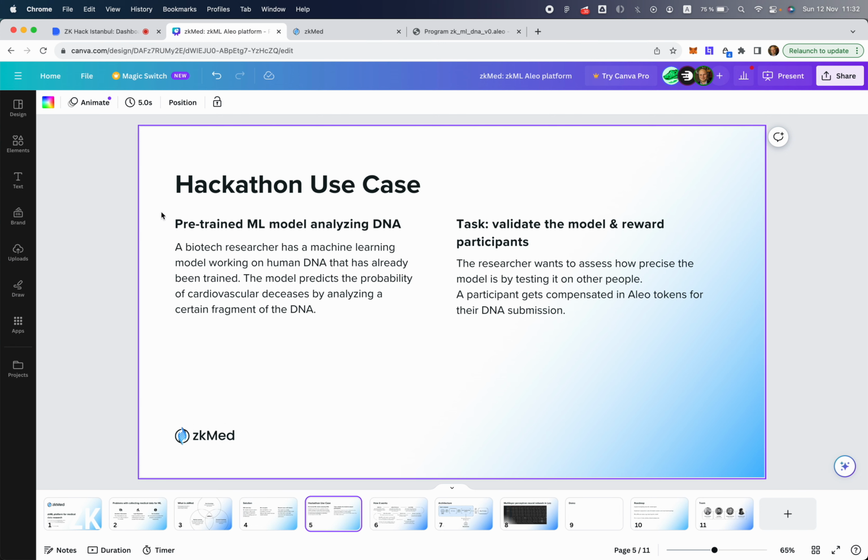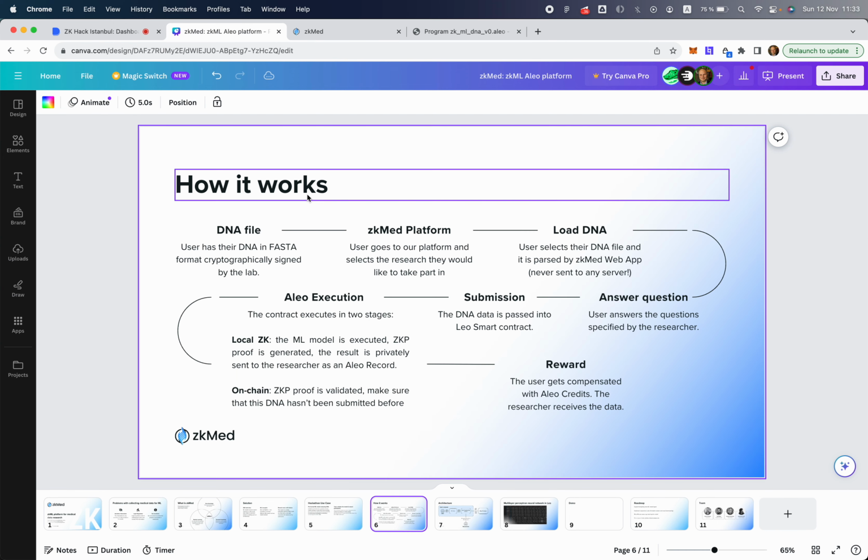So for this hackathon, we decided to handle a very particular use case. We have a pre-trained ML model analyzing human DNA. Let's say a biotech researcher already has a machine learning model that has been trained, and the model predicts the probability of cardiovascular diseases by analyzing a certain fragment of the DNA. The task of the researcher is to validate the model and reward participants. So the researcher wants to assess how precise the model is, and a participant gets compensated in Aleo tokens.